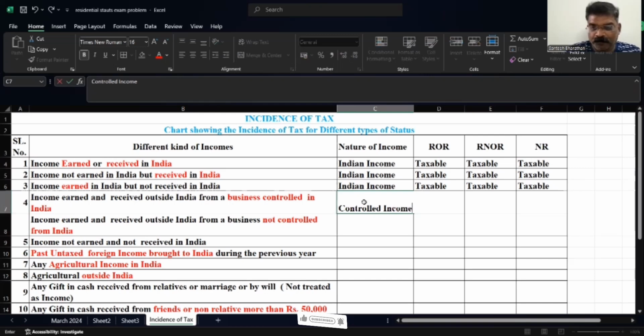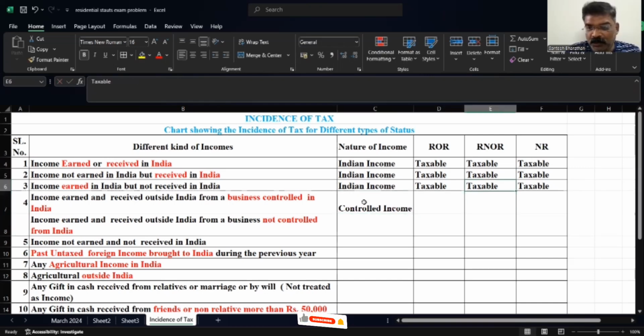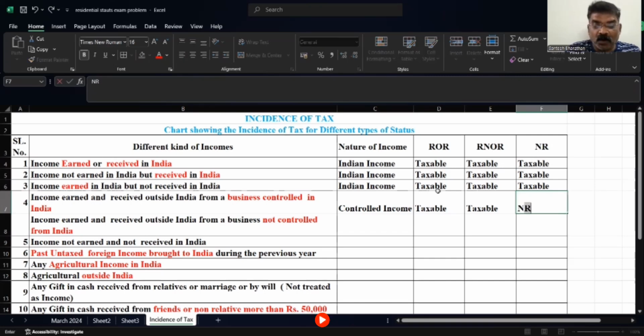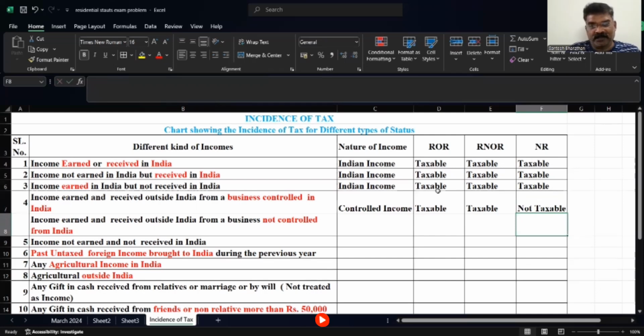This controlled income is taxable if he is a resident and ordinary resident. In case of a non-resident, if an individual is a non-resident, it is not taxable. Understood, children? Not taxable.